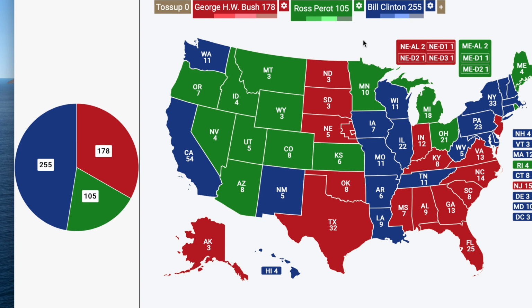And so Perot comes third in the electoral vote, winning a lot of these western states, these more sparsely populated western states, the Great Plains. I think he would have come second in the popular vote. And then I guess Clinton could have had a narrow victory in the electoral college.